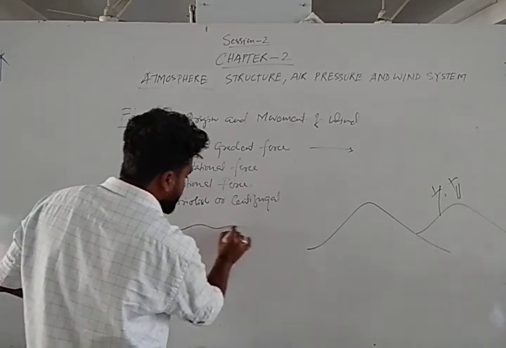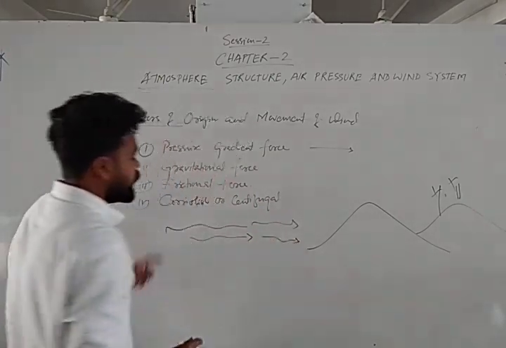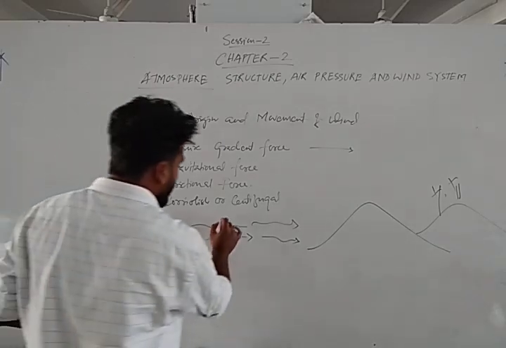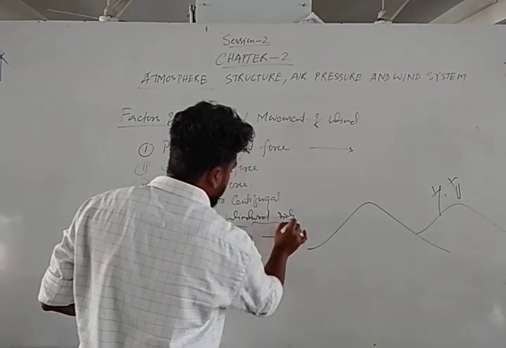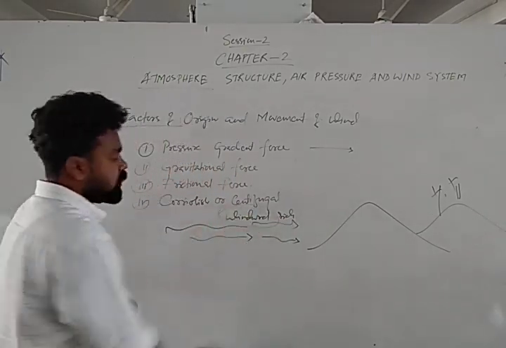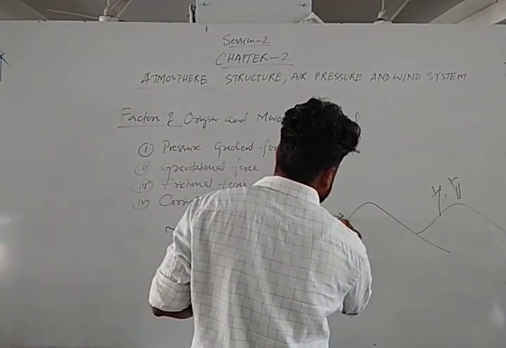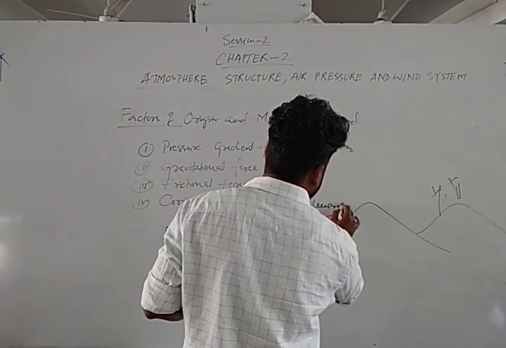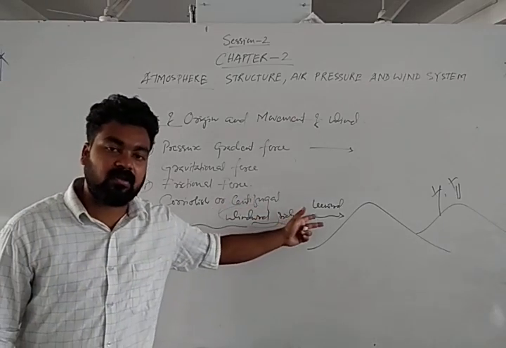Suppose winds are coming from this direction. This is called the windward side. Windward side means the direction from where the wind is coming. And where the wind is going is called the leeward side.